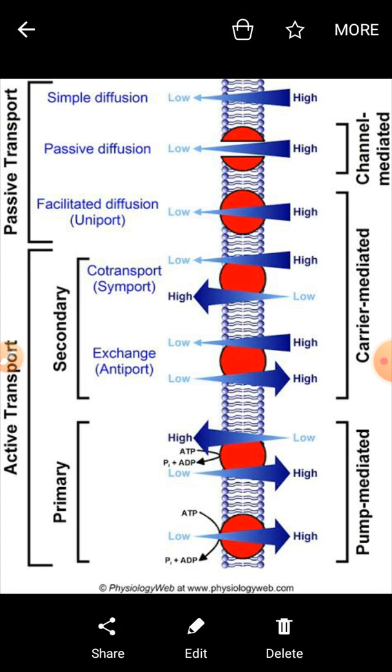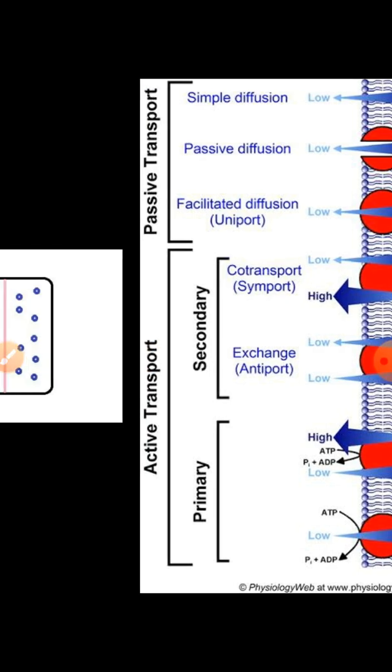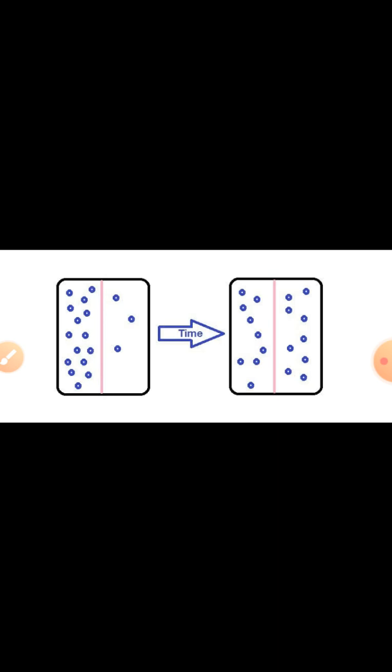Now, what is the mechanism behind the non-mediated passive transportation? That is the simplest kind of movement, we can say, that is diffusion. So in diffusion, what happens is that molecules spontaneously move from their higher concentration to the lower concentration.